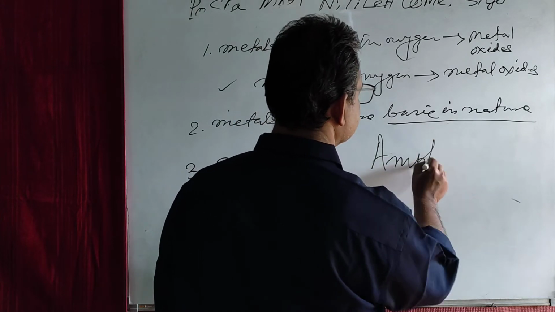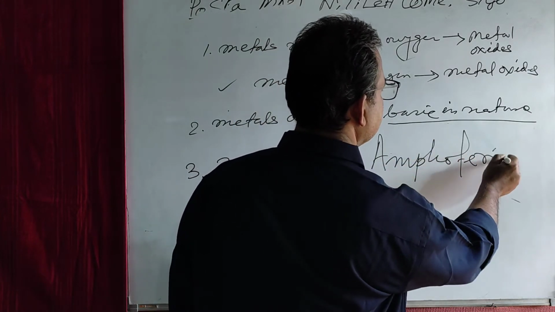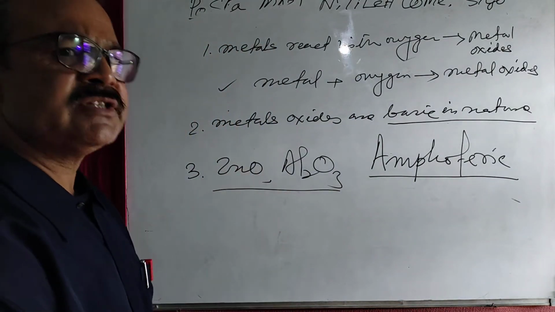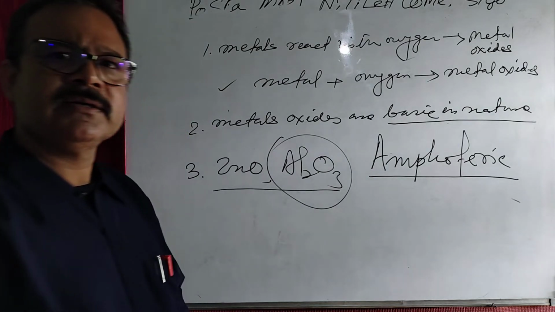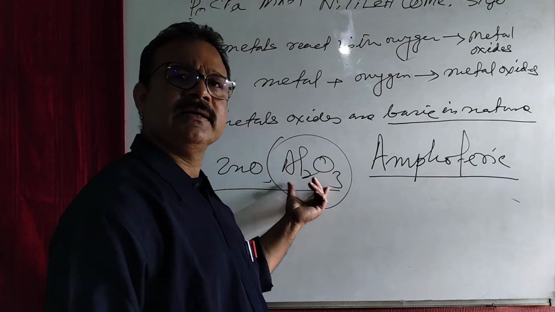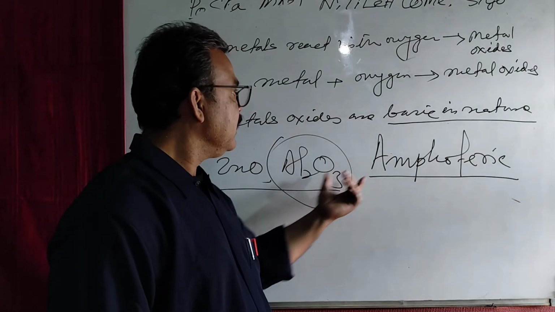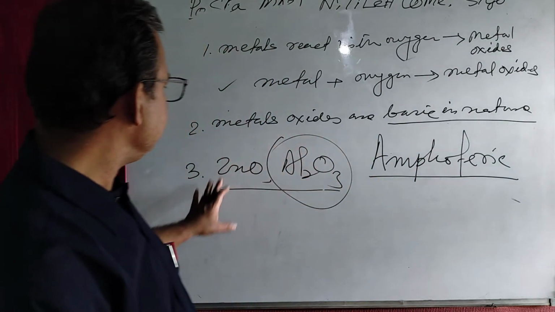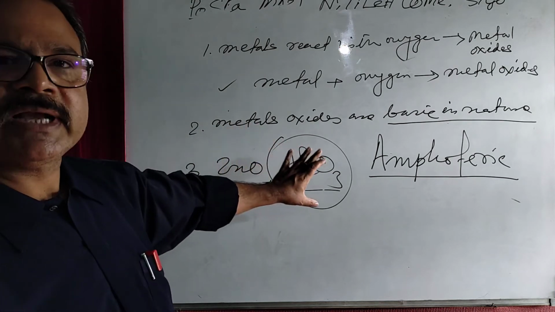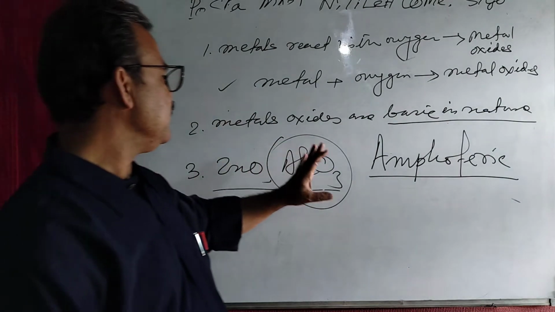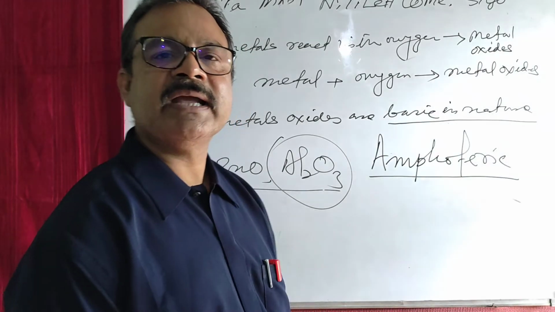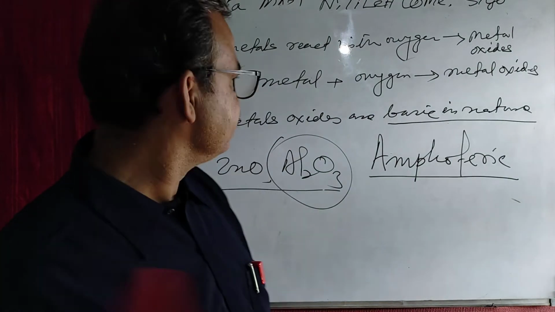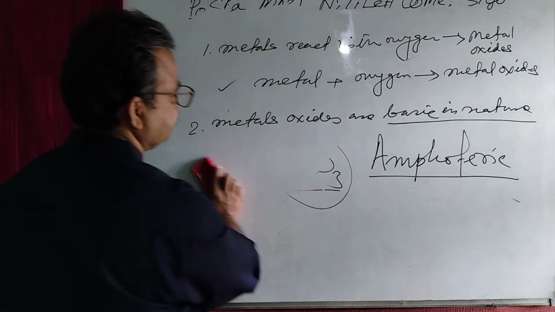In different reactions, the same metal oxide sometimes behaves like acid and sometimes behaves like base. So you remember that these two oxides behave like acid and base in different chemical reactions, and so they are known as amphoteric oxides. Is it clear?